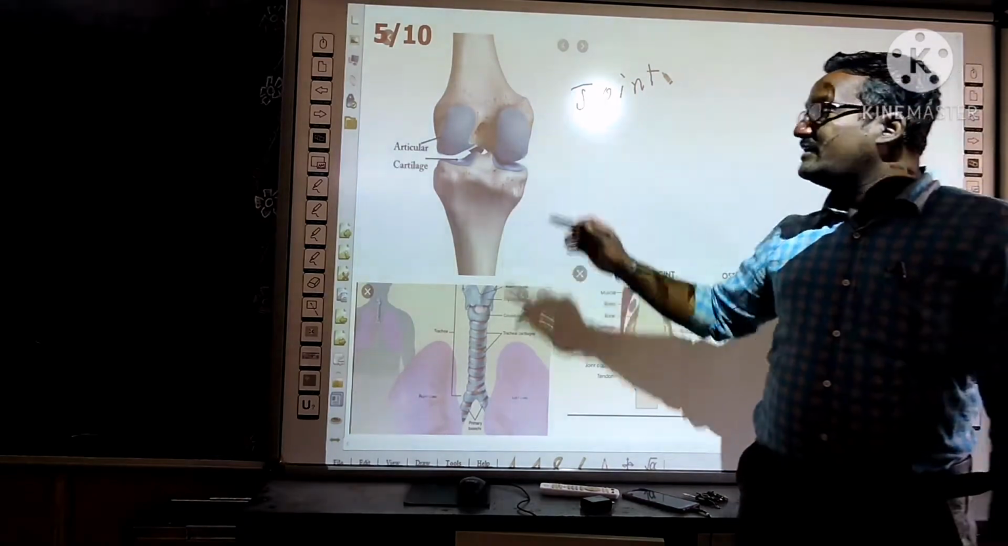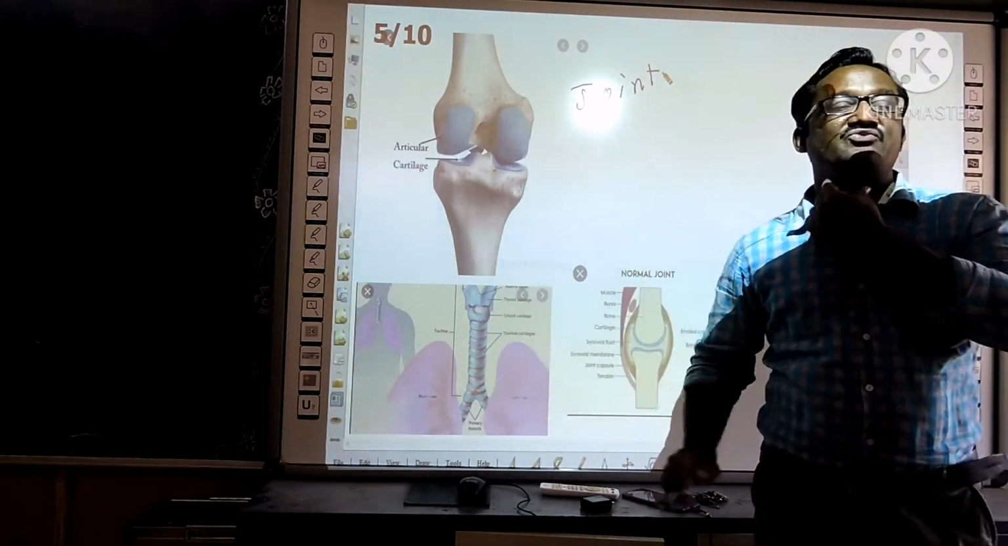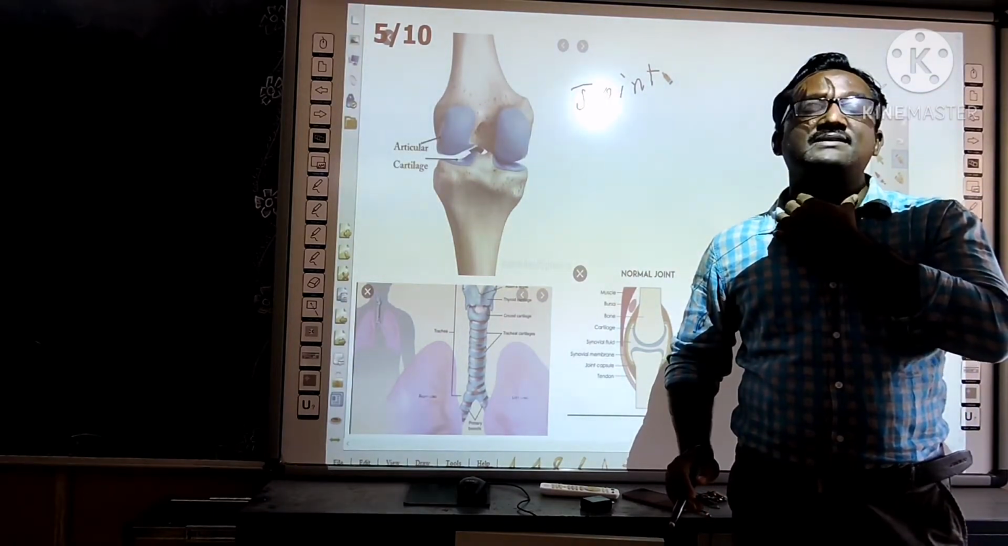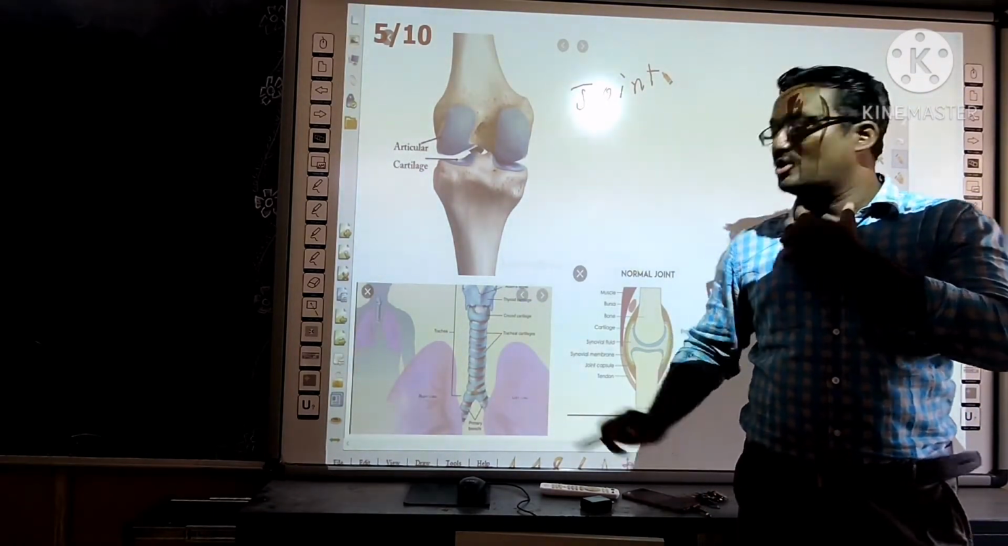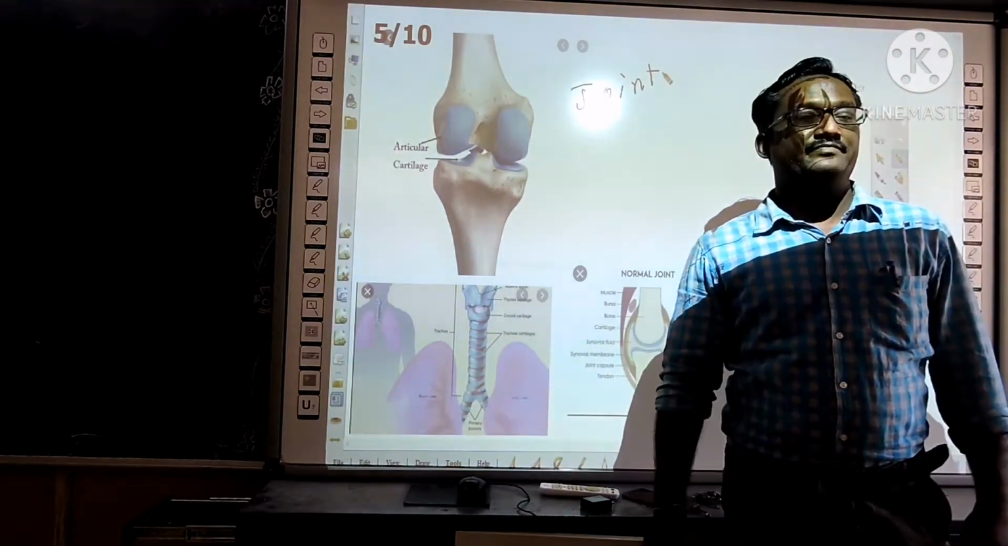Not only at joints, cartilage is present at various parts. See, this is the trachea. Trachea means windpipe. The windpipe is also made of rings. Those rings are also made of cartilage.